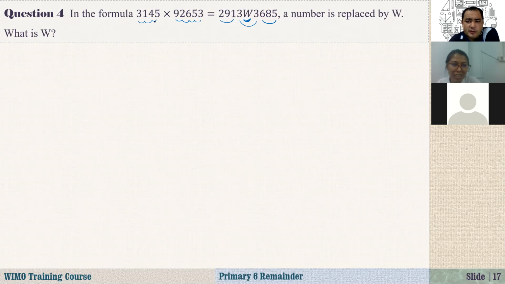2913W3685 is divisible by 5. It is divisible by 5, and not divisible by 3. All right. How about by 11? It is 5 plus 6, and this one is 4, 7. Okay. This one is 3 plus 6 is 9. It is 18. 18 minus 7.